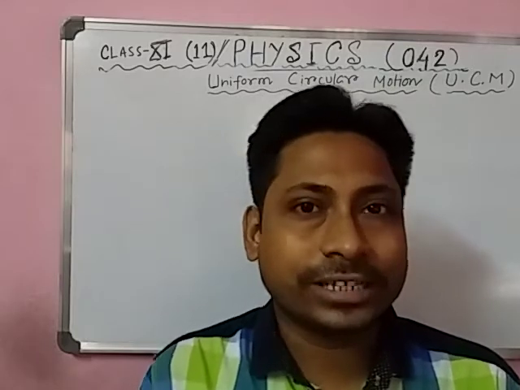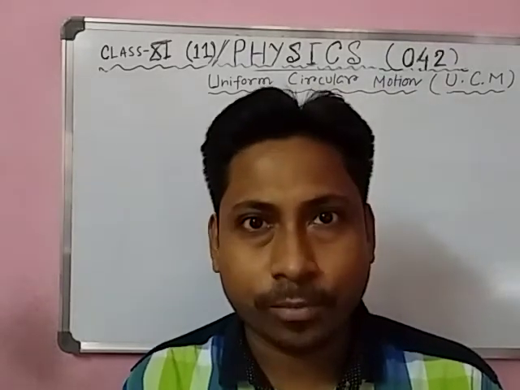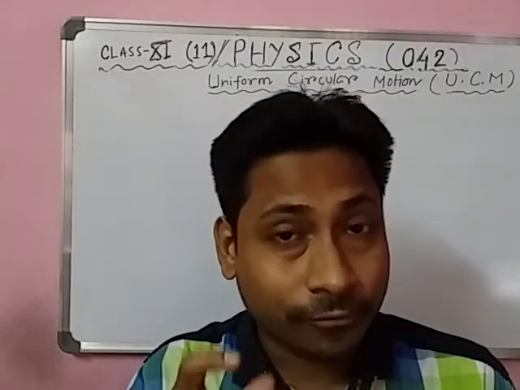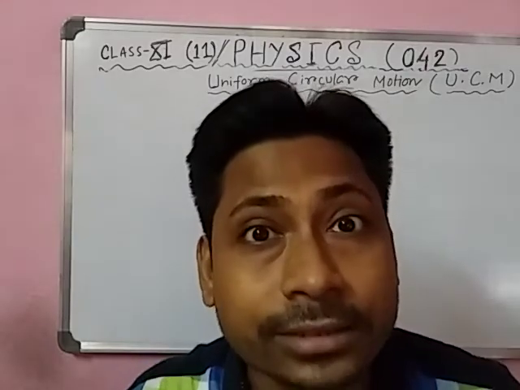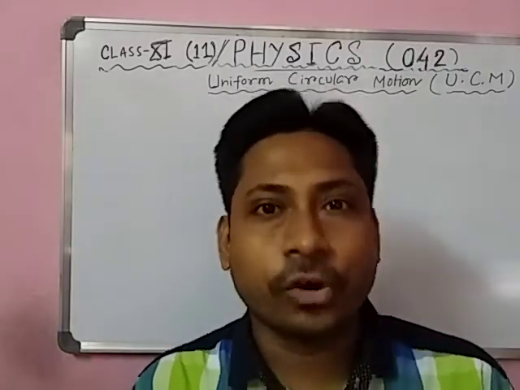So this is a motion where speed is constant but still accelerated. The body is accelerated because a force is involved, and this force name is centripetal force.